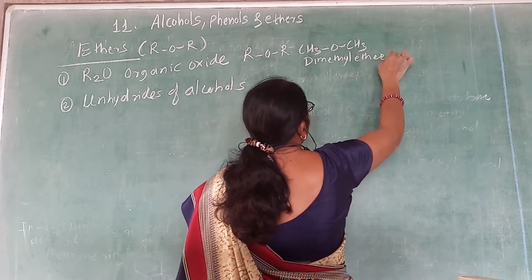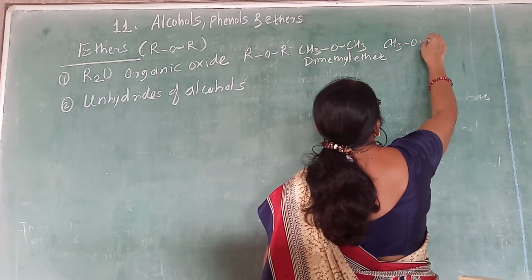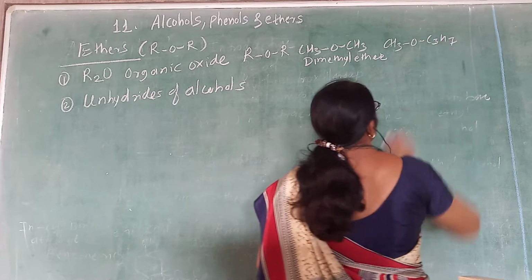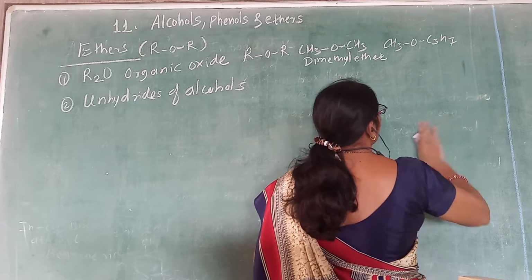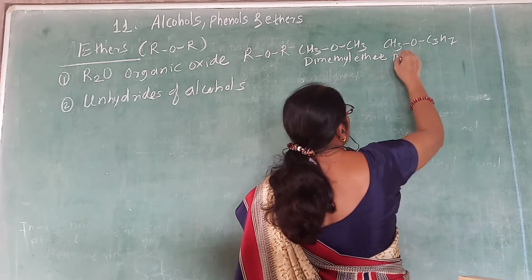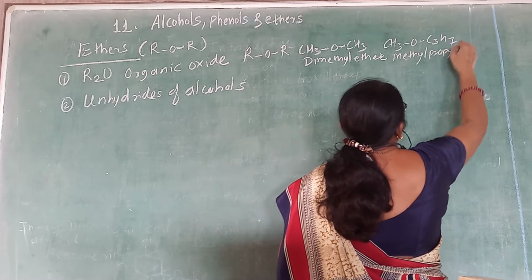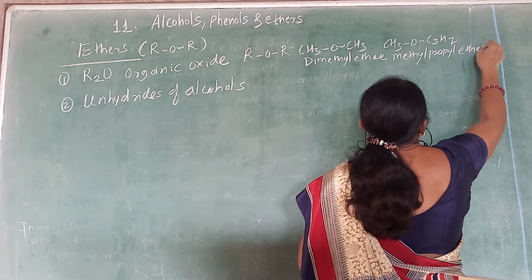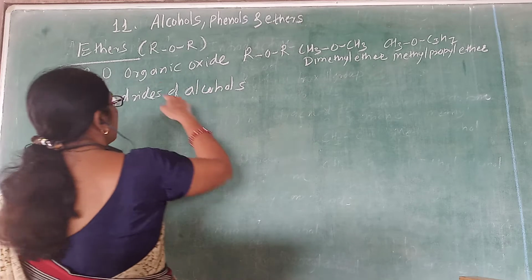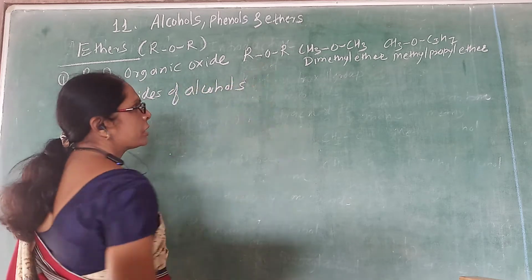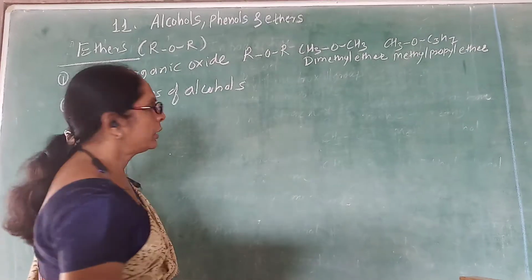If both R are different, suppose I have CH3O C3H7, one group is a methyl, another is a propyl, so it is called methyl propyl ether, or methyl n-propyl ether. Here the oxygen is in the form of the oxide, so they are called organic oxides.